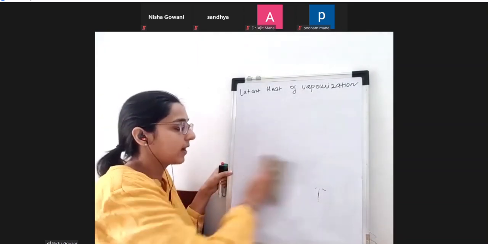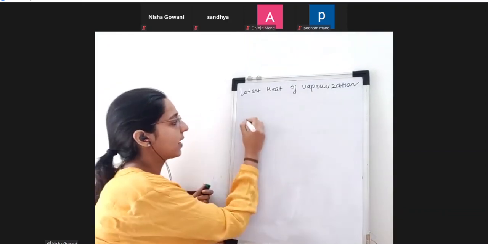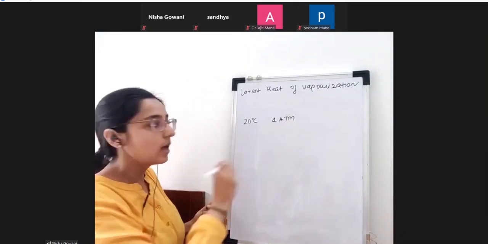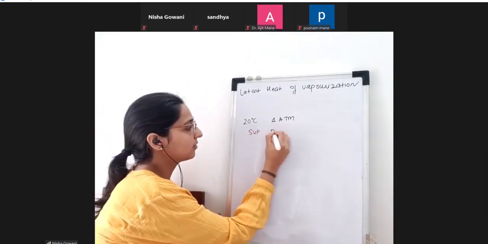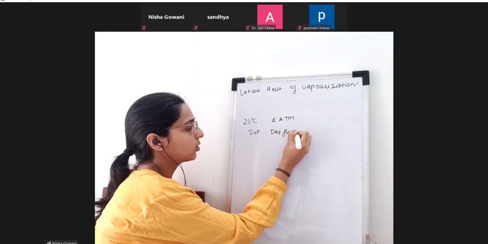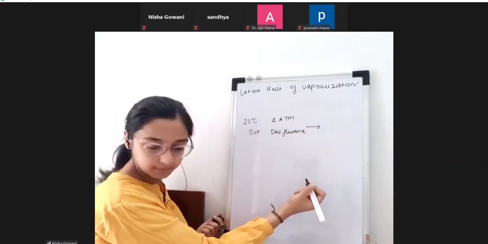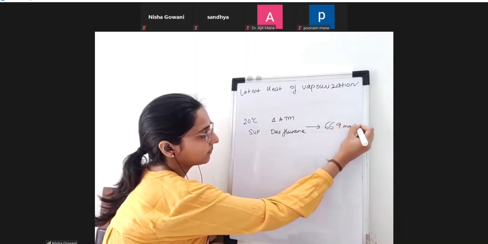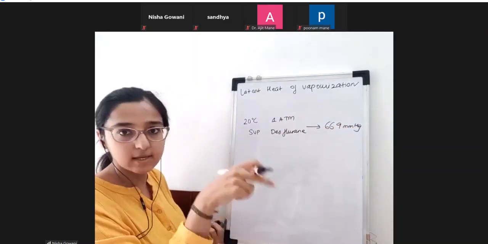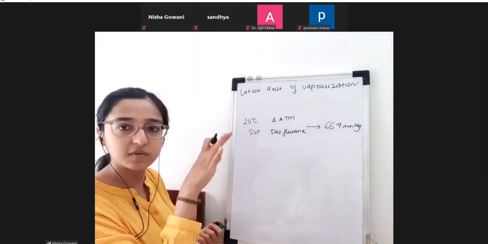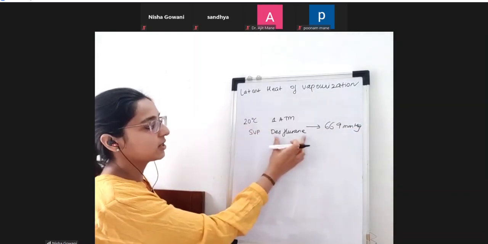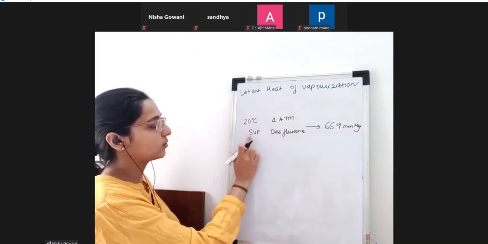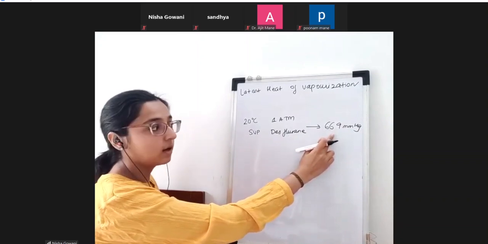So all our vaporizers are calibrated at what? The calibration is at 20 degrees Celsius, 1 atmosphere pressure. And what is the saturated vapor pressure of desflurane at 20 degrees Celsius and 1 atmosphere? The value is 669 mmHg. This we know from the table. It has already been understood from the graph that for a particular temperature in a particular liquid, the saturated vapor pressure is a fixed value. So at 20 degrees for desflurane, saturated vapor pressure is 669.